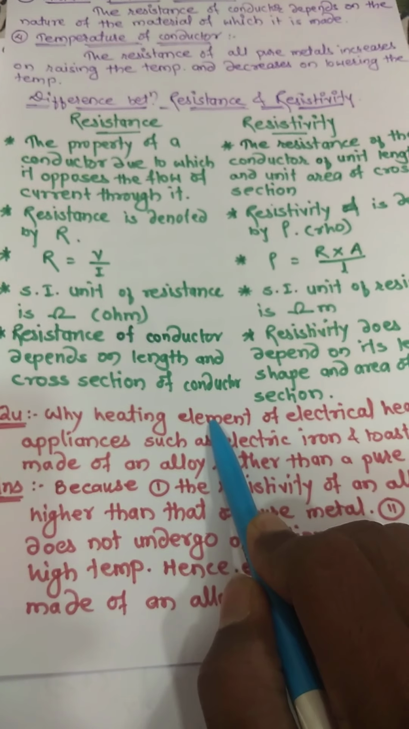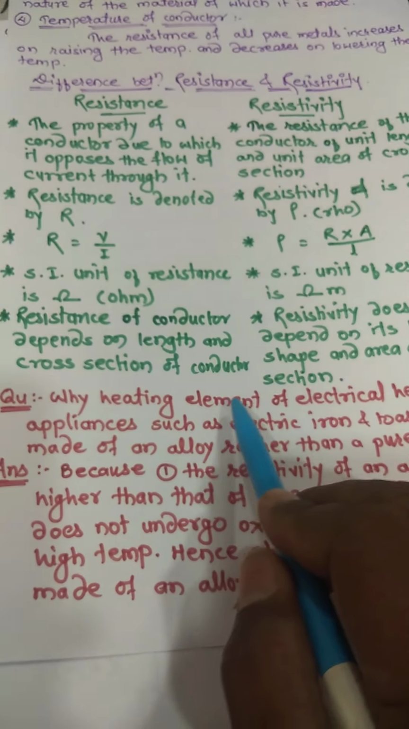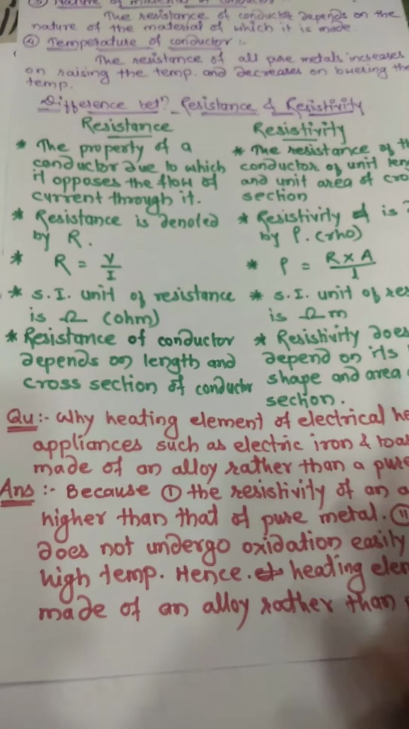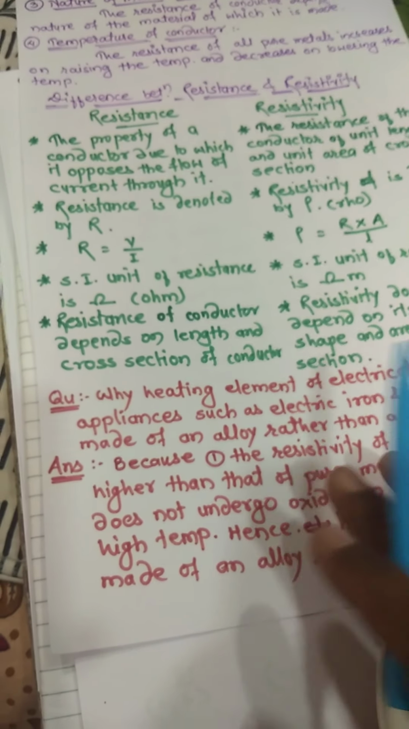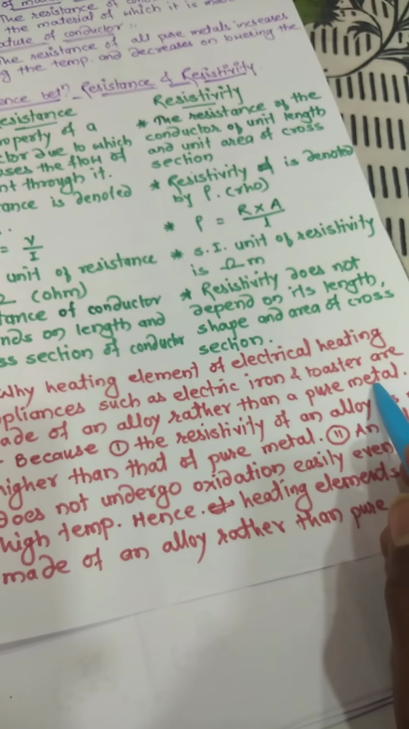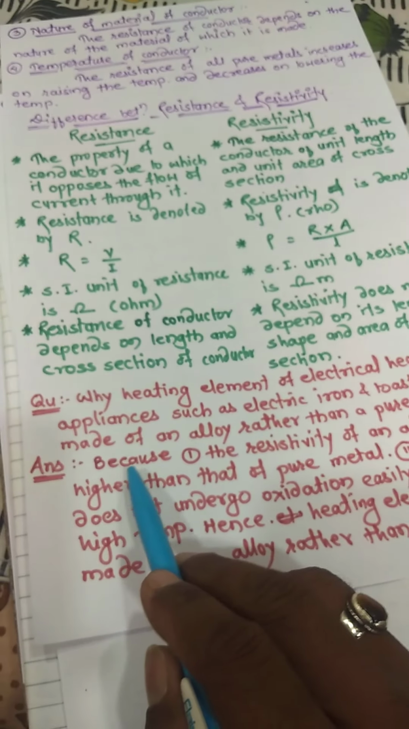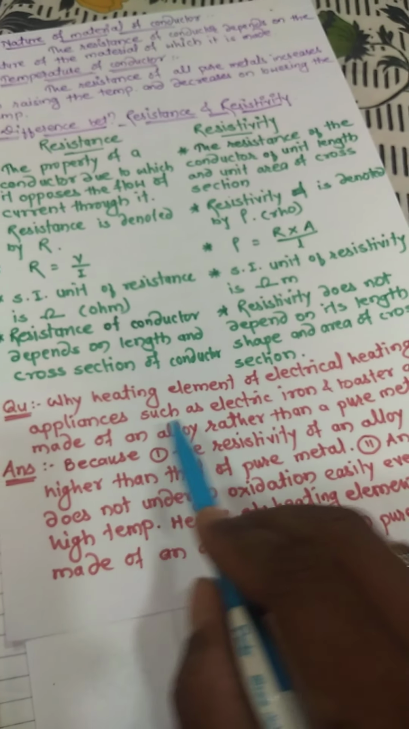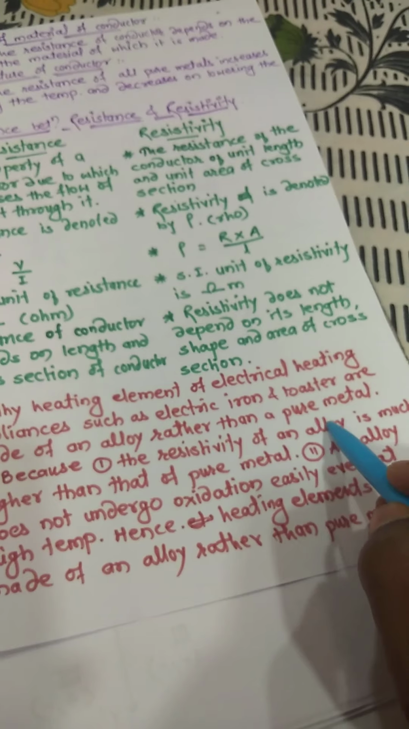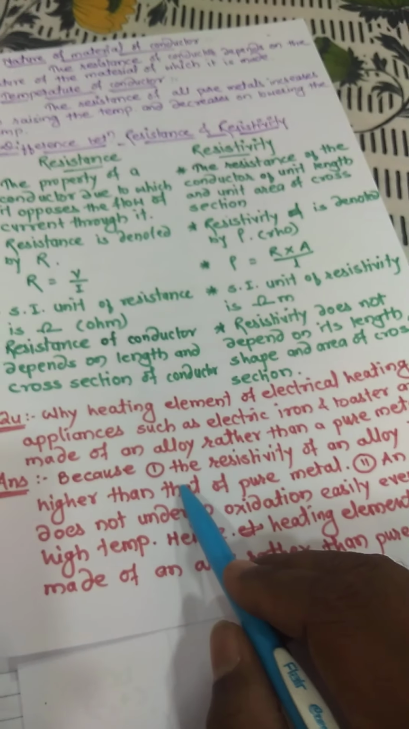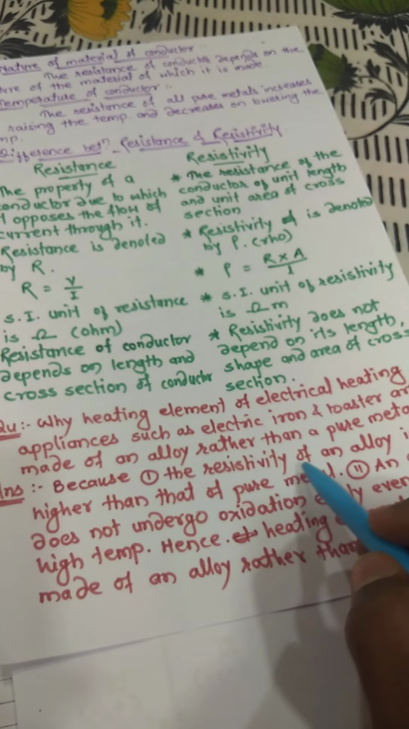Why? What is the reason for making the heating elements of such type of alloy? Why is it not made up of pure metal? So the reason is that the resistivity of an alloy is much higher than that of pure metal.